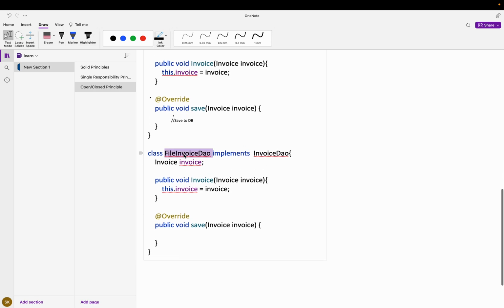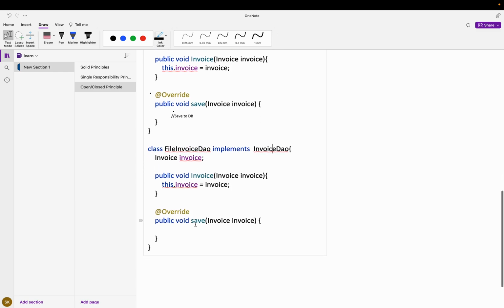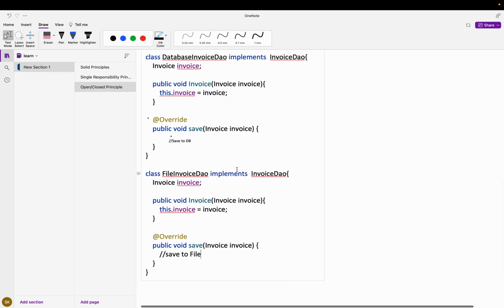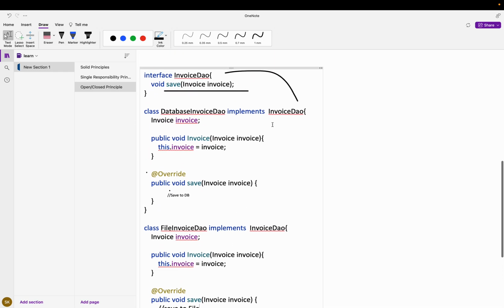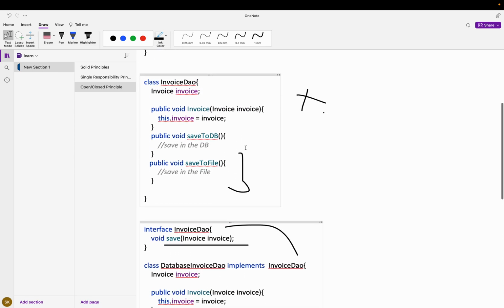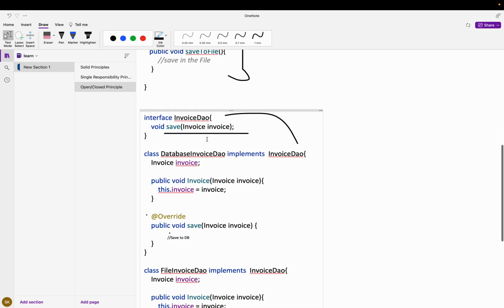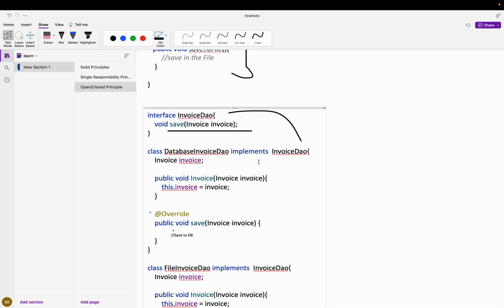Similarly, we have one more class which is FileInvoiceDAO, which also implements the InvoiceDAO and overrides the save method. And here we can use it to save to the file. In that way we segregate the responsibility, and instead of modifying the same class, we extend the capabilities into a different class.